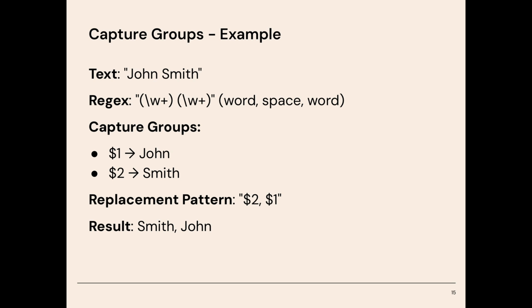And then the second set of parentheses, which is the second capture group, will become $2. Now, if I wanted to replace it by putting the last name first, I could say that the replacement pattern is $2, $1, and that will replace it with John Smith. You could imagine why this would be really useful. For example, if you had a spreadsheet with 100,000 rows and you wanted to change the rows to be, instead of first name, comma, first.